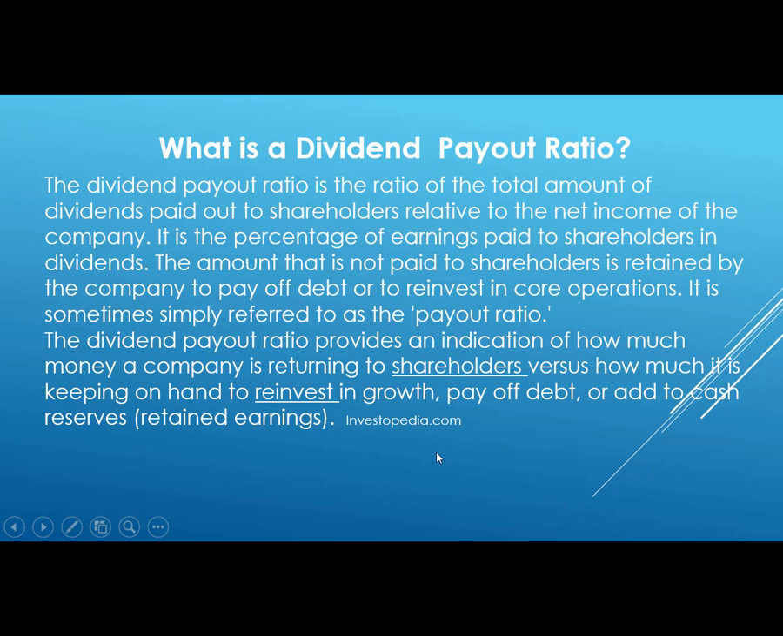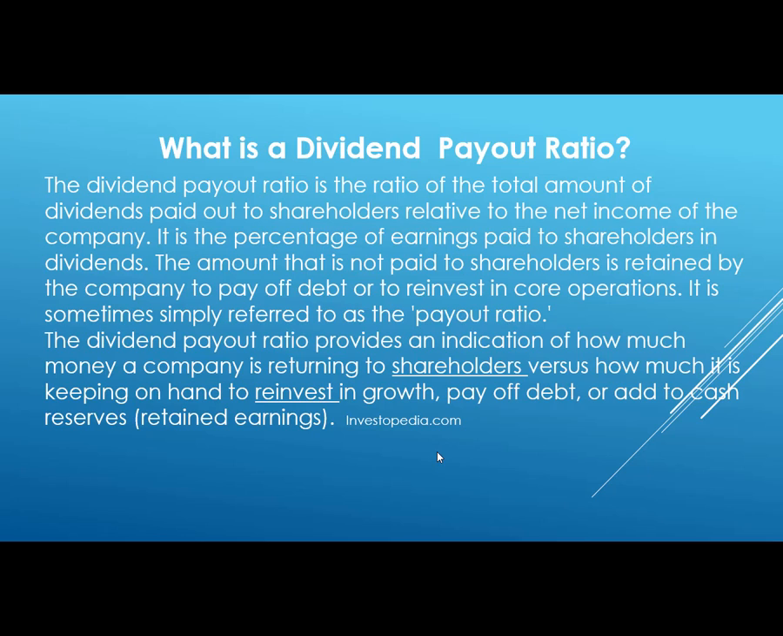The payout ratio is a calculation of how much of earnings from the company is going to be paid out in dividends. It is the percentage of earnings paid to the shareholders. The amount that is not paid to shareholders is retained by the company to pay off debt or to reinvest in other core operations. It is simply referred to as the payout ratio.